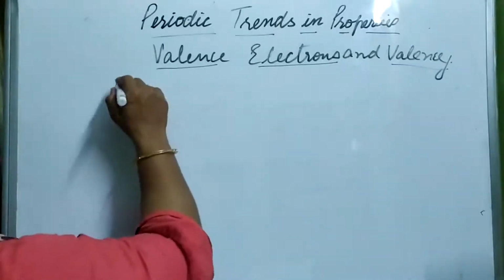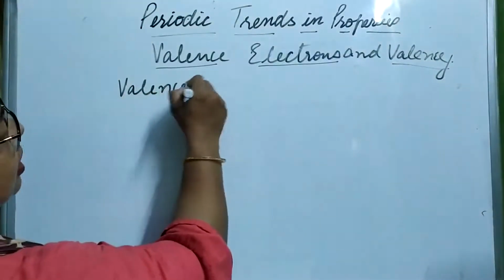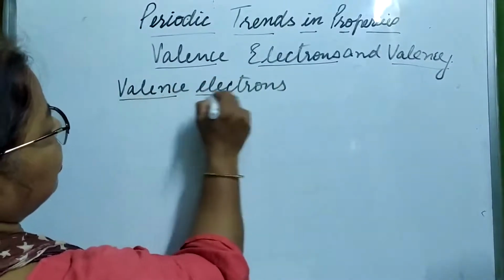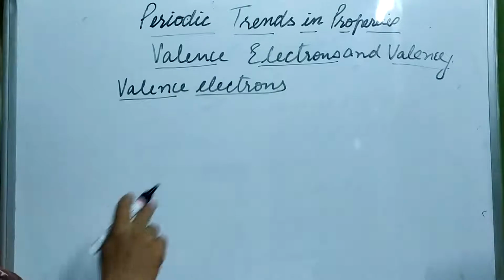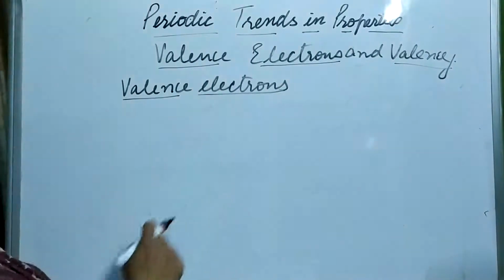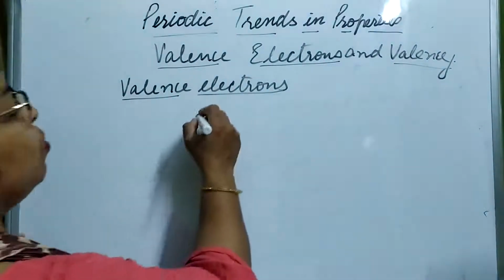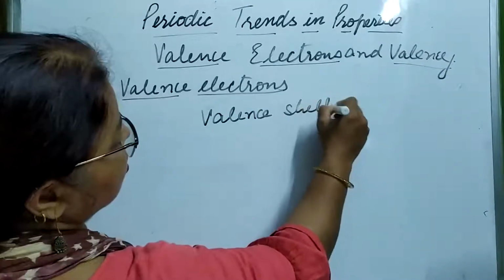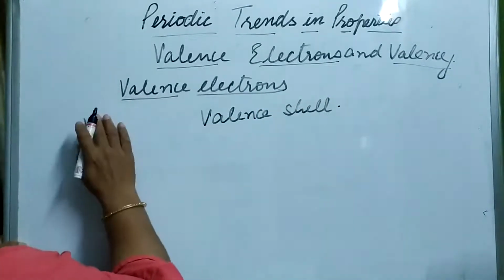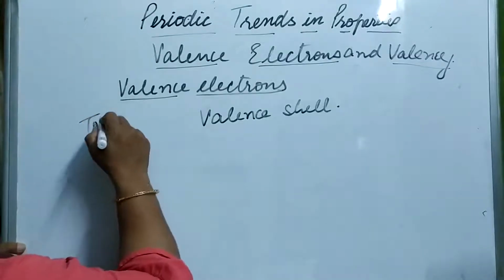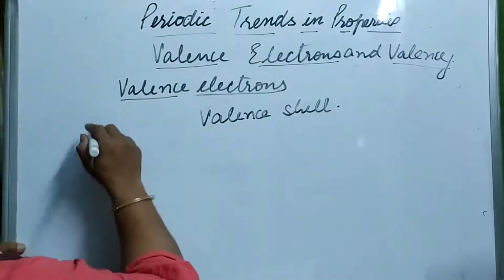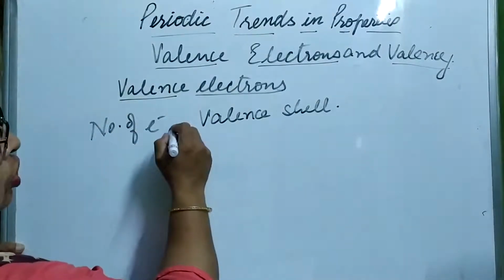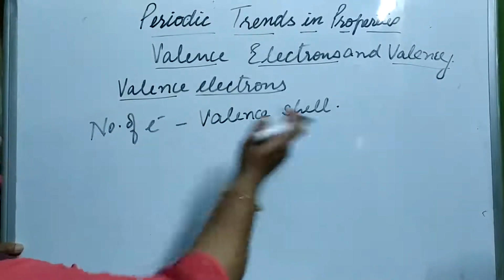Okay? Now, what do you mean by valence electrons? See, valence electrons are the number of electrons which are present in the valence shell. The number of electrons in the valence shell.